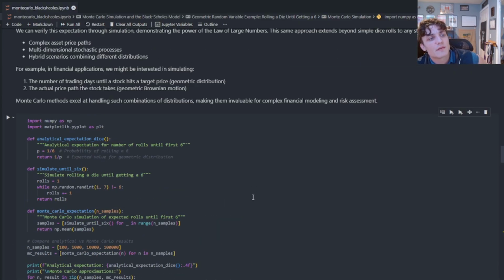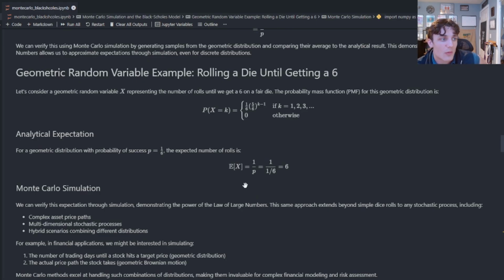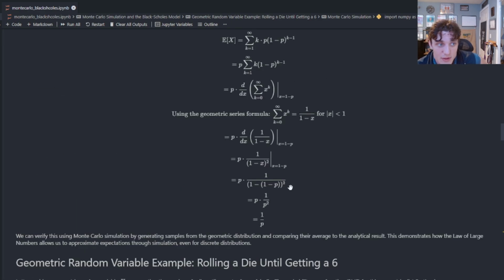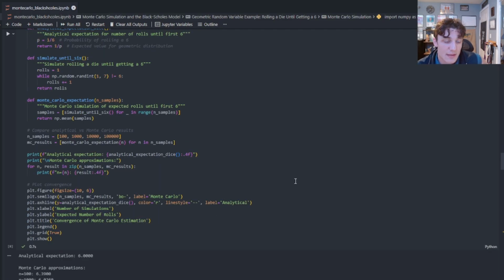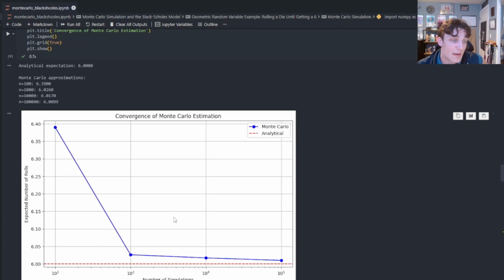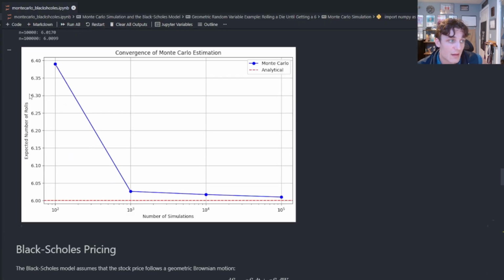And this is in the framework of a game. So what we've done is we said, okay, we're going to roll a dice until we get a 6. How can we model that? Well, we can model it as a geometric random variable. We know that there's a closed form solution for the expectation, but we also can simulate it, right? We can just roll a dice until we see a 6, record how many times it took us to see that first 6, and then take the average. And then the law of large numbers says that converges almost surely. And sure enough, this is what we get. We see that as the total number of simulations increases, we converge to that theoretical expectation.